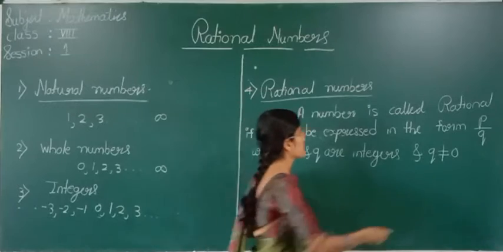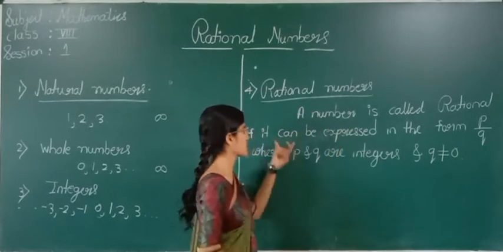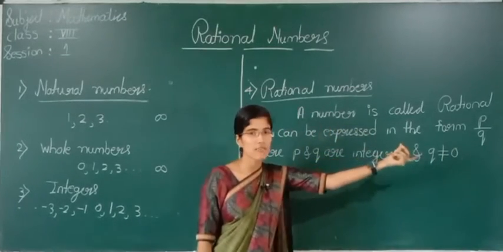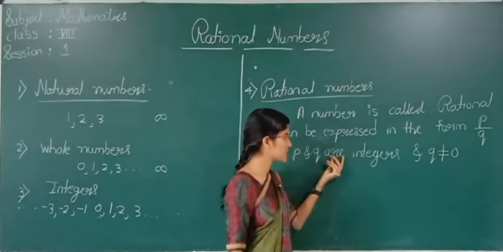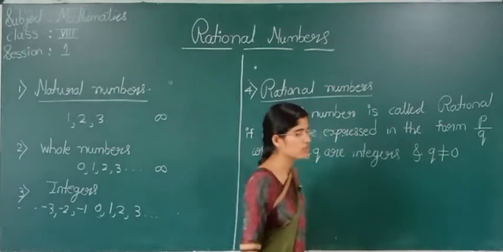Now see here, a number is called rational if it can be expressed in the form of P by Q, where P and Q are integers and Q should not be equal to 0.